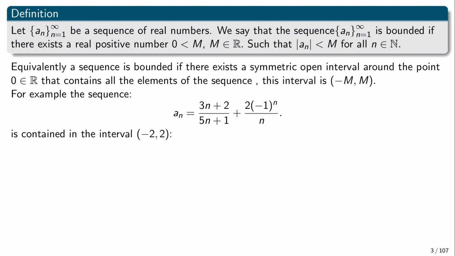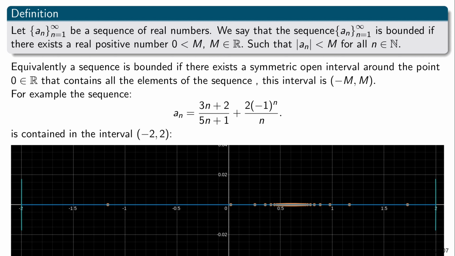Okay, so for example, if we look at the sequence from previous examples, then this sequence is entirely contained in this interval from -2 to 2. And if we plot this, then this is what we see. So we plot the elements of the sequence on the x-axis. And so we see that the elements are really dense around the limit, which is 0.6. And since the sequence is convergent, we'll prove it has to be bounded. So in fact, it is contained entirely in this symmetric interval from -2 to 2. All the elements are in here.